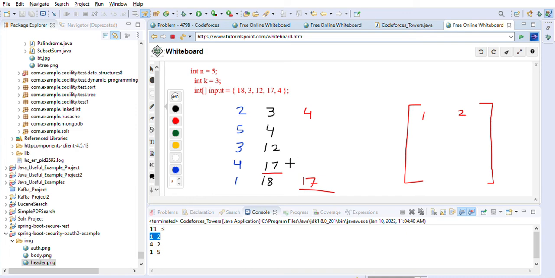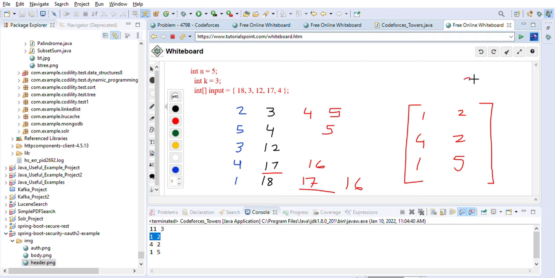So let's say it is picking up this 17, so it will become 16, and the lowest value will be 4. So lowest value it will pick up this 4 basically, right. This 4 it picked up. So for 4 it becomes 5, right, because it will increment it. So it is capturing 4 comma 2 here, and after that the maximum value will be this one, right. 17 is the maximum value, so it will choose this one. It will make this one a 16, and the minimum value will be 4 here. So 4 will become 5, right, this one. So 1 comma 5 it is picking basically, right, 1 comma 5.